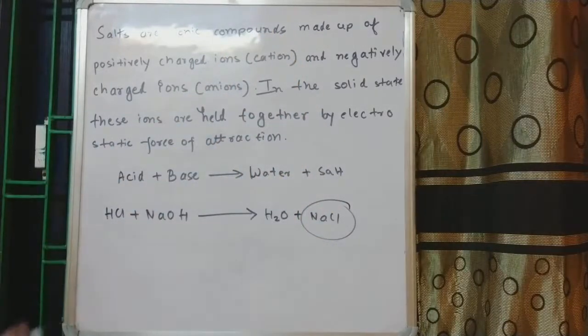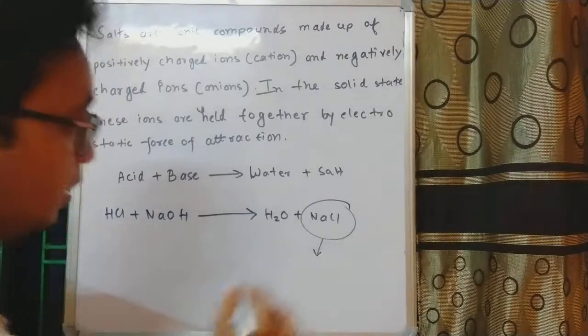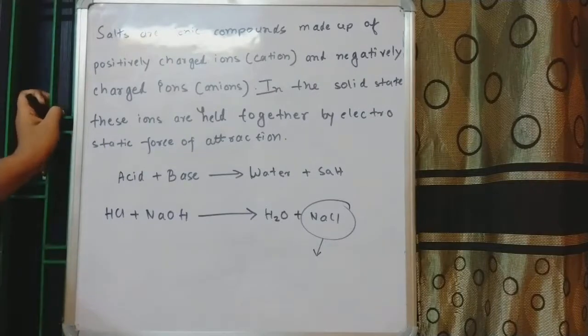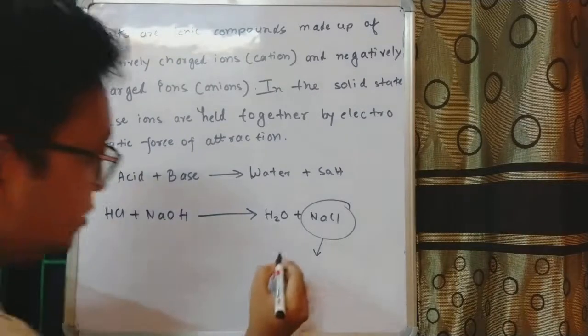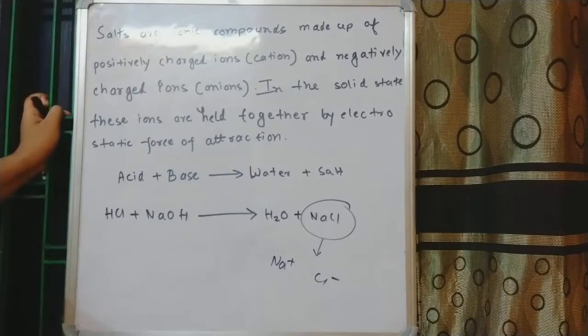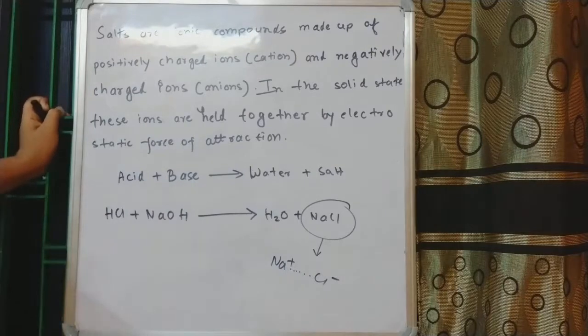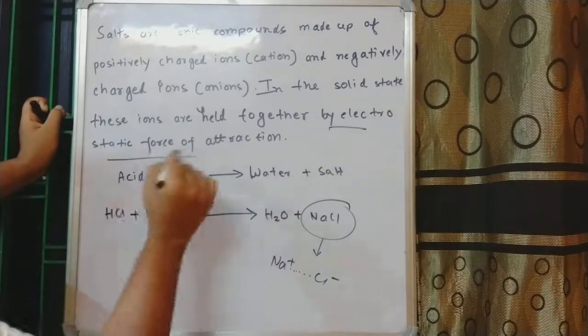How? The definition says salts are ionic compounds made up of positively charged ions or cations and negatively charged ions or anions. So if we break down NaCl, then we can see two components of the salt, which are Na+ and of course Cl-. This Na+ is called the cation and this Cl- is called the anion, and both of them are very strongly held together by electrostatic force of attraction.